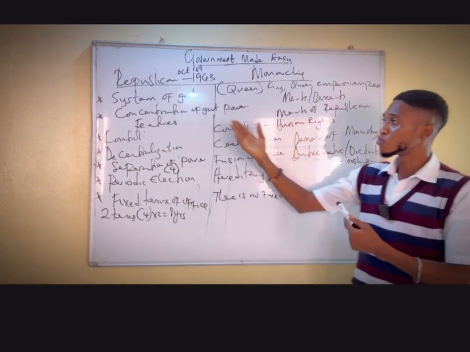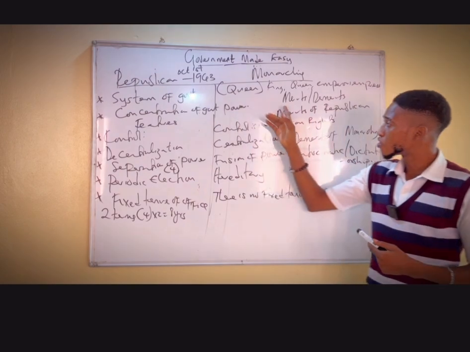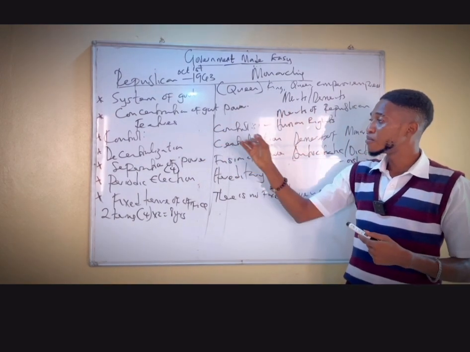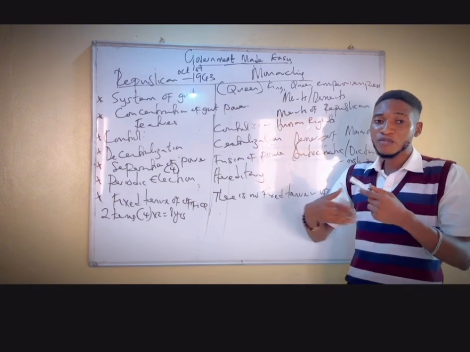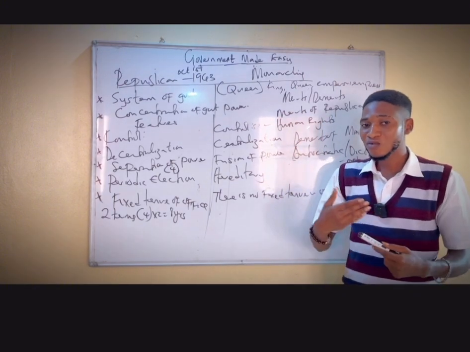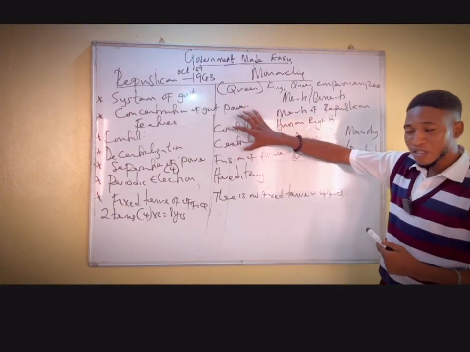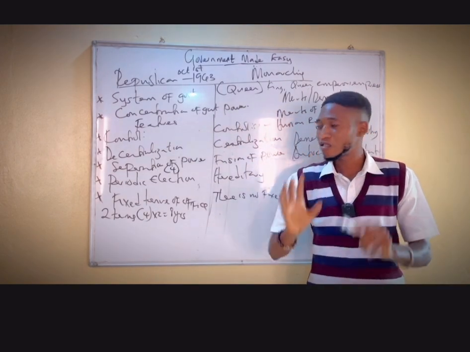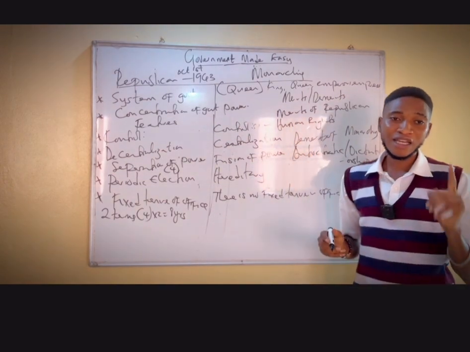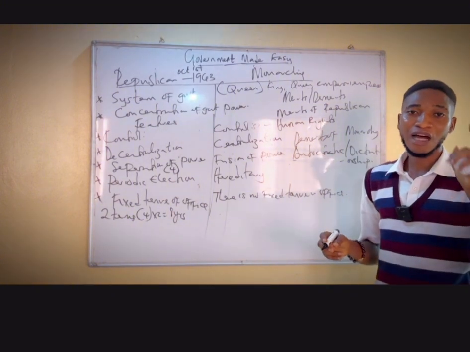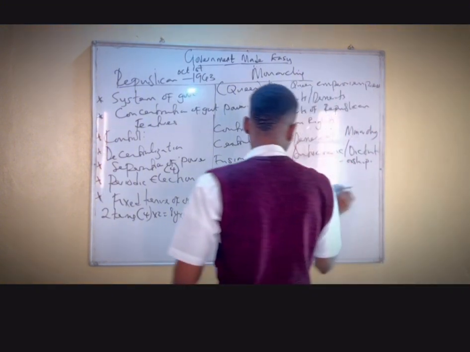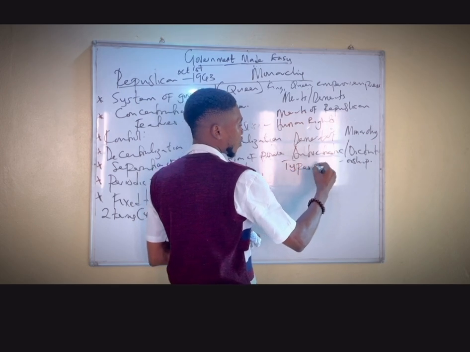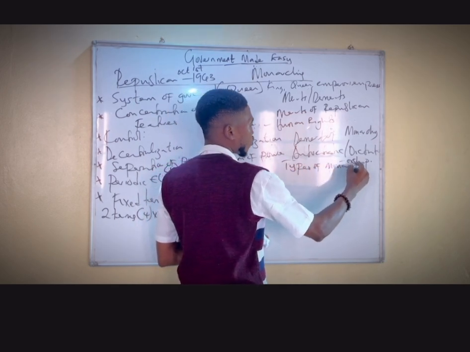So I've been able to bring out the merits and demerits of this. So take note, you can be able to put it in a nice way, and you can be able to define it. Before I forget, monarchy has two types. So there are two types of monarchy. So if I clean this part, I'm going to write here types of monarchy.